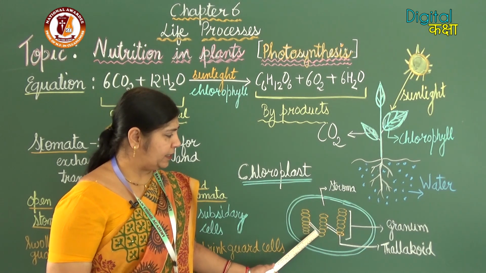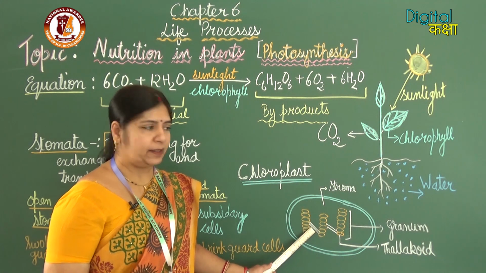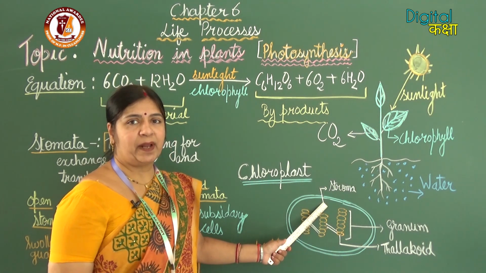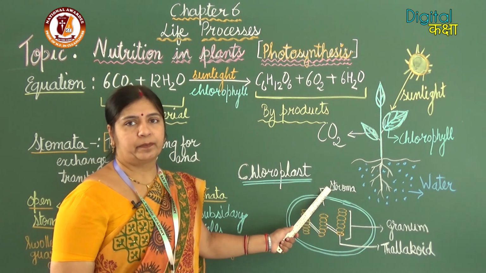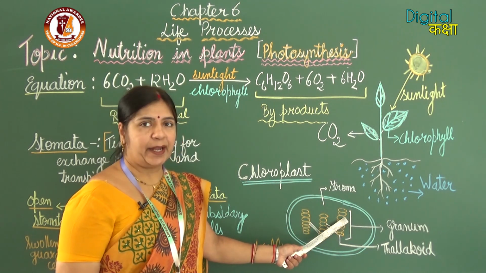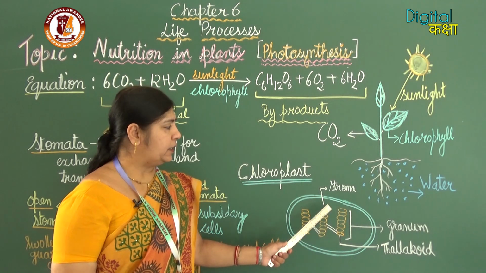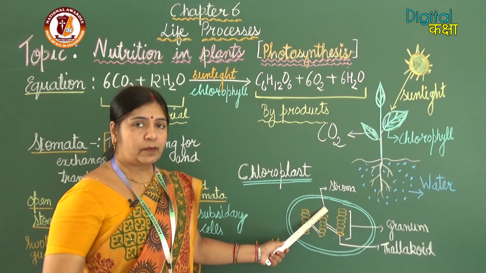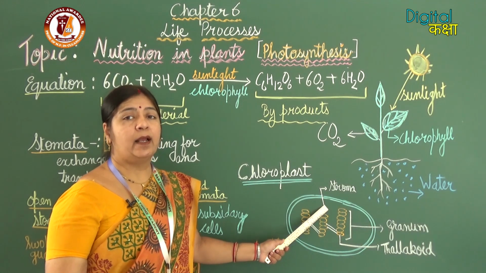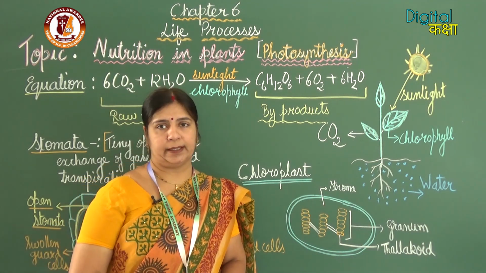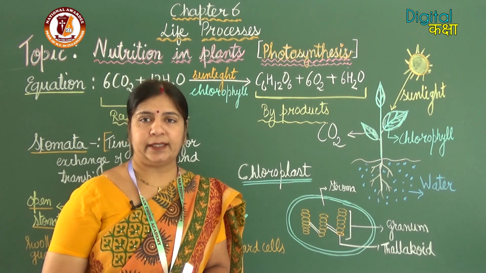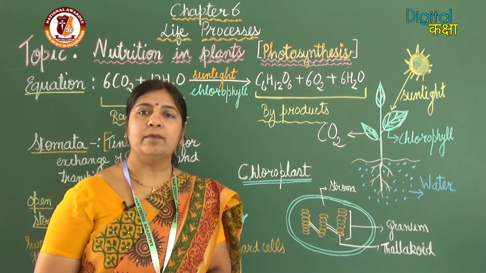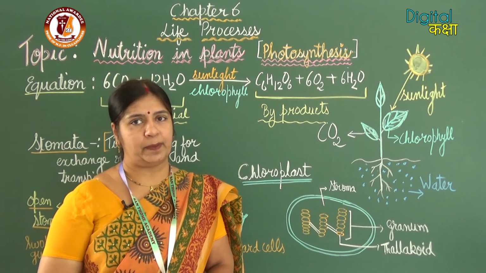Lamellae help to join the grana together, and then the space here, the cytoplasm here, is the stroma. So this is the granum of chloroplast and this is the stroma of chloroplast. Later when we study the stages in photosynthesis, light reaction and dark reaction, at that time we will come across the words granum and stroma of chloroplast.